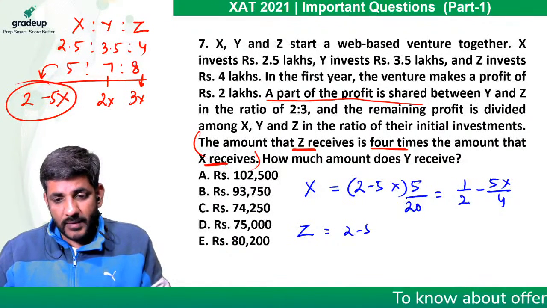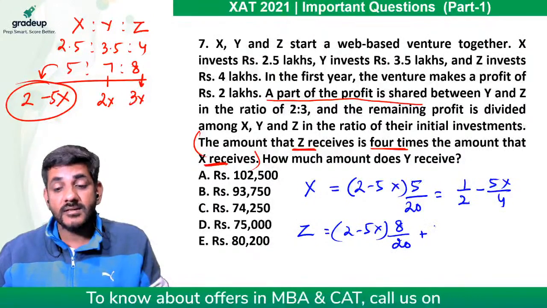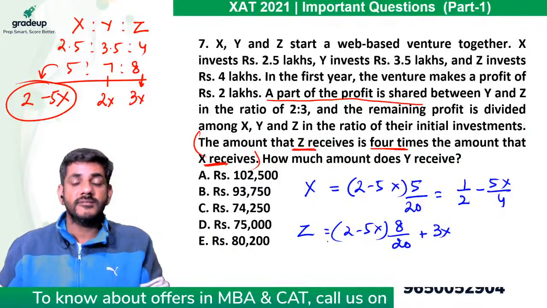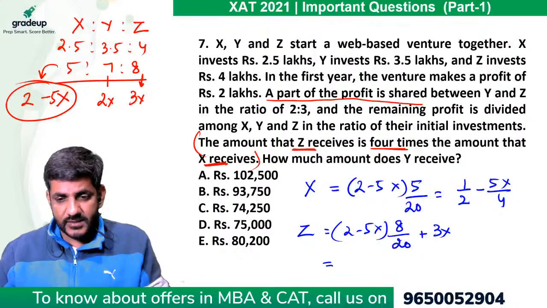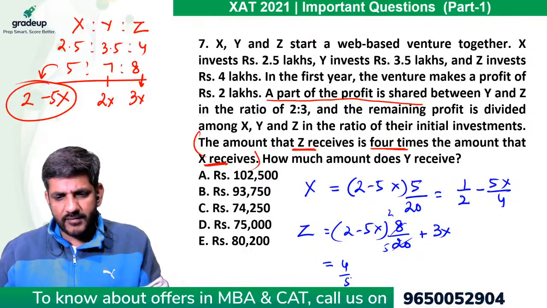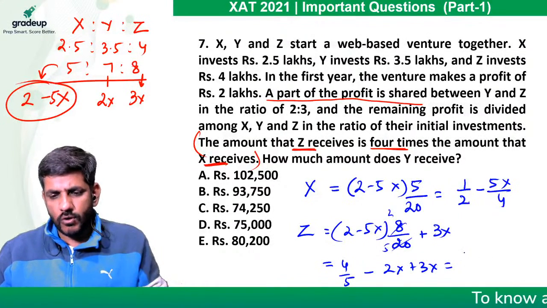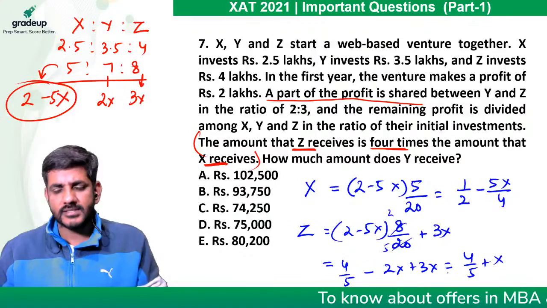Z receives 2 minus 5x का 8 by 20 plus 3x that he has already received. So he has received 8 by 20 का मतलब है 2 by 5. So 4 by 5 minus 2x plus 3x, or you can say 4 by 5 plus x.